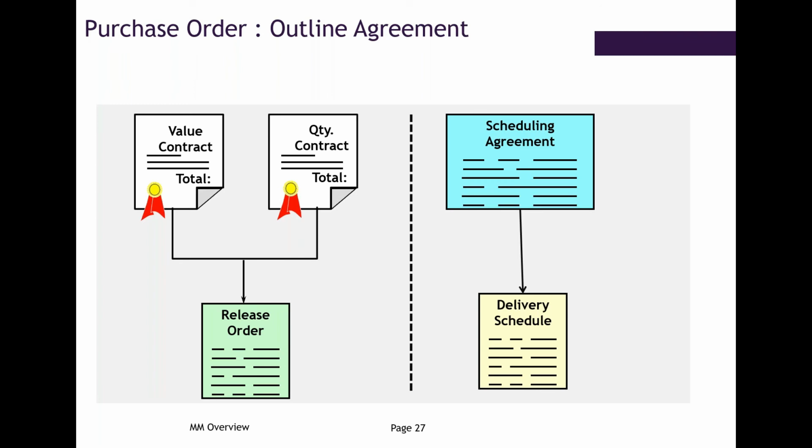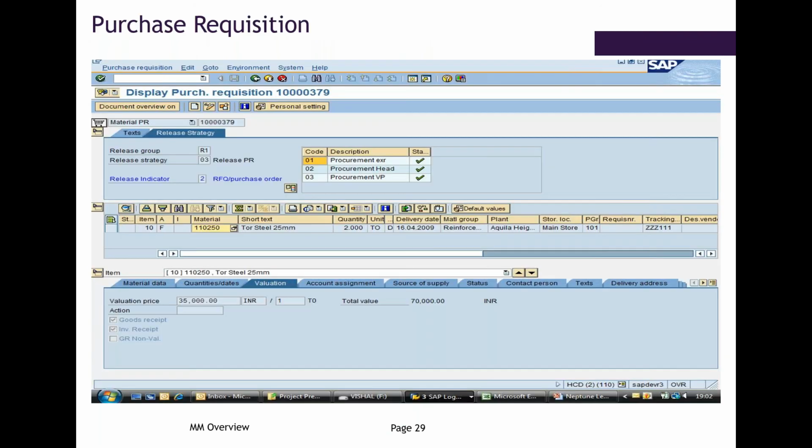These you will come to know going further. I'm just giving you an overview to help you understand what we deal with in materials management. Okay, so this is the purchase requisition screen. Whenever an end user has a requirement for a material, you will raise a purchase requisition.